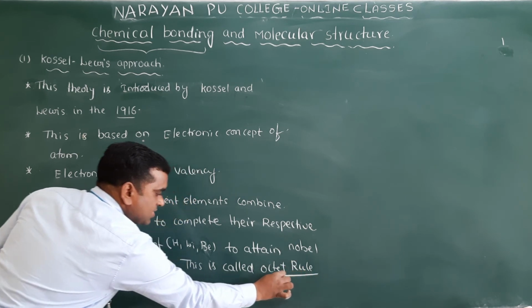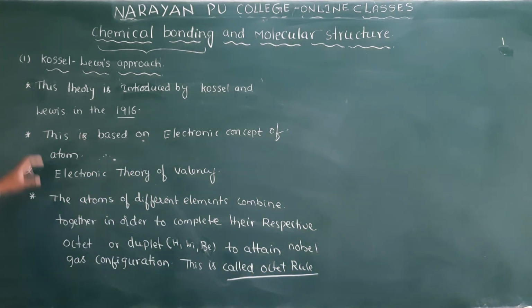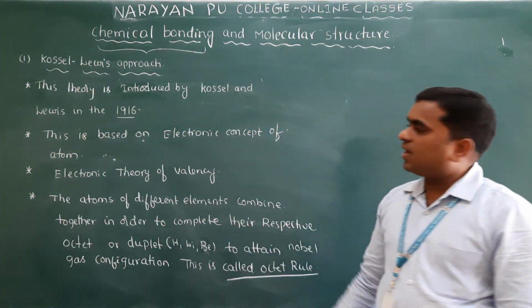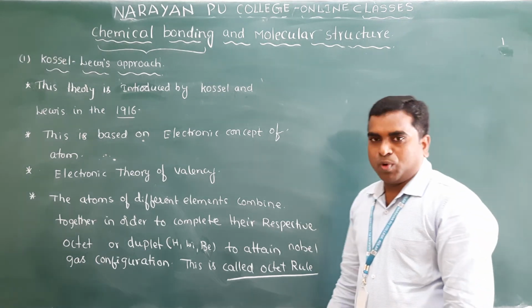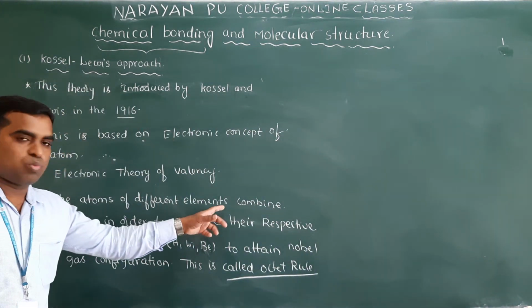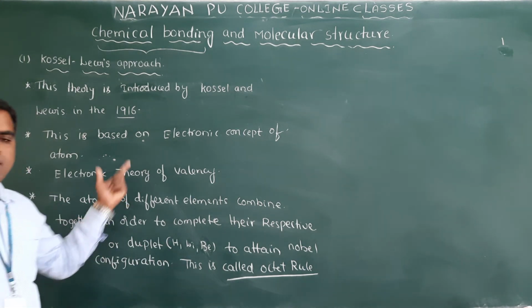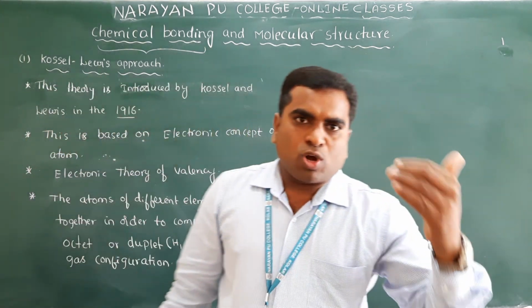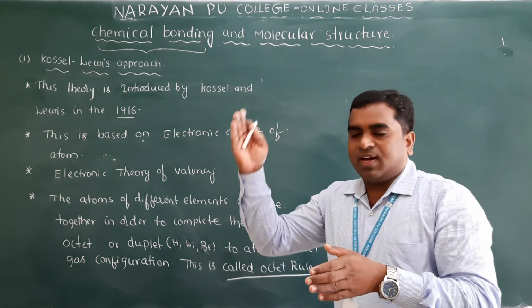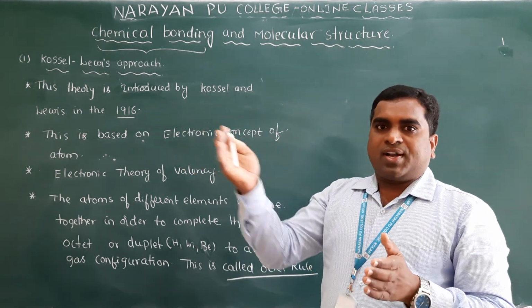Very important. Okay, so these are the main points about the Kossel-Lewis approach. Clear? I hope you understand why atoms will combine. Except for the noble gases, all atoms have fewer than an octet of electrons.